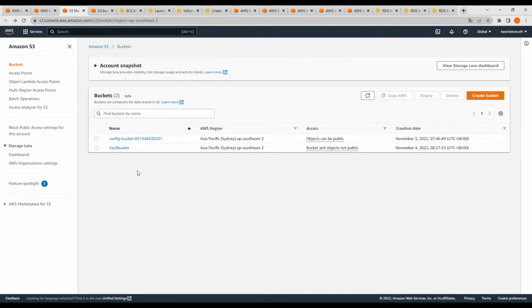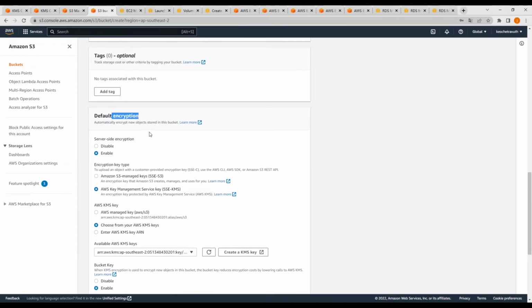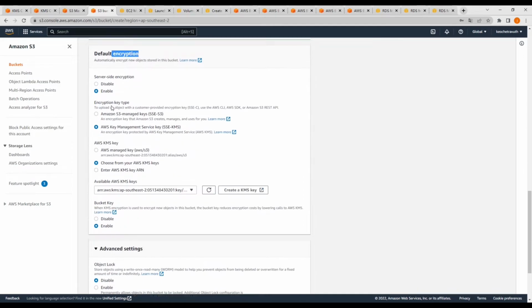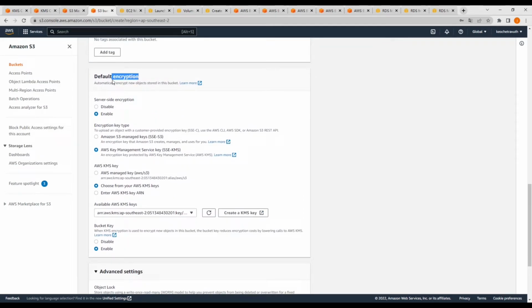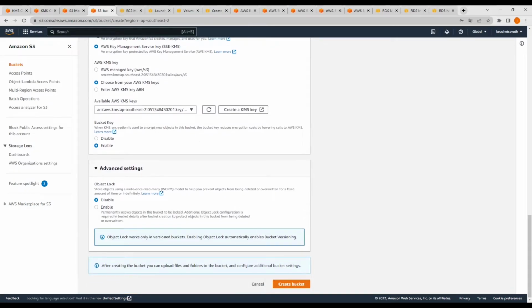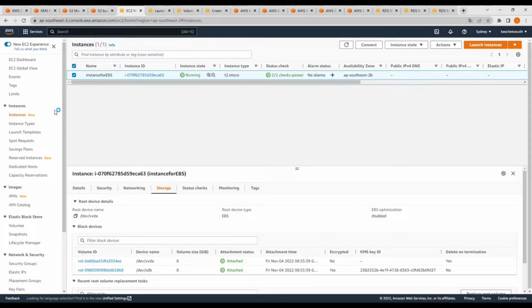Here we have the S3 bucket, so you click this one. This is the configuration for the S3 bucket. Also, you can copy the configuration from another bucket. And for security reasons, you have to enable the encryption and give it a KMS key, which we just created. Done.